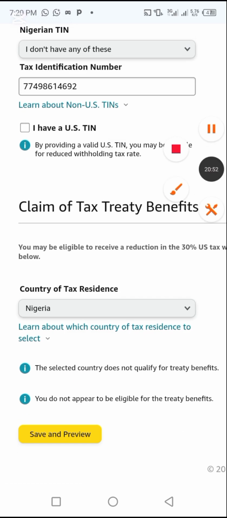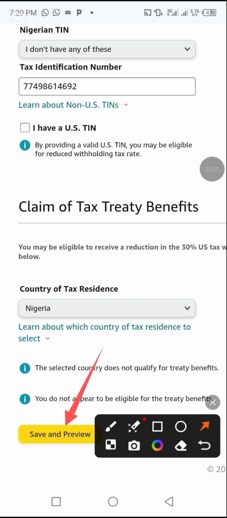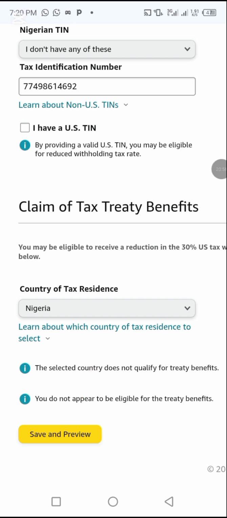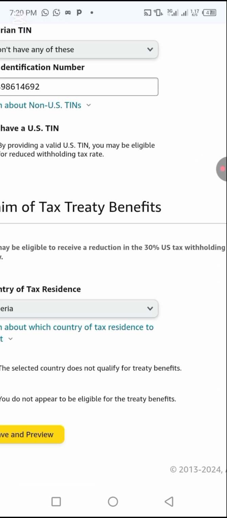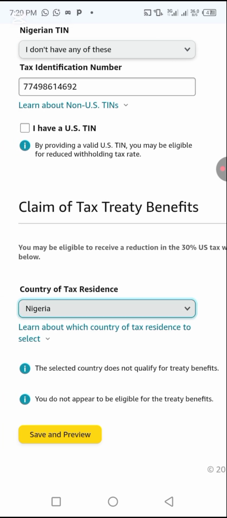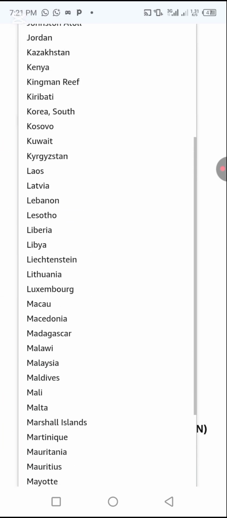Save and preview. They say this selected country does not qualify for treaty benefits. You do not appear to be eligible for the treaty benefits. Now we can select UK.